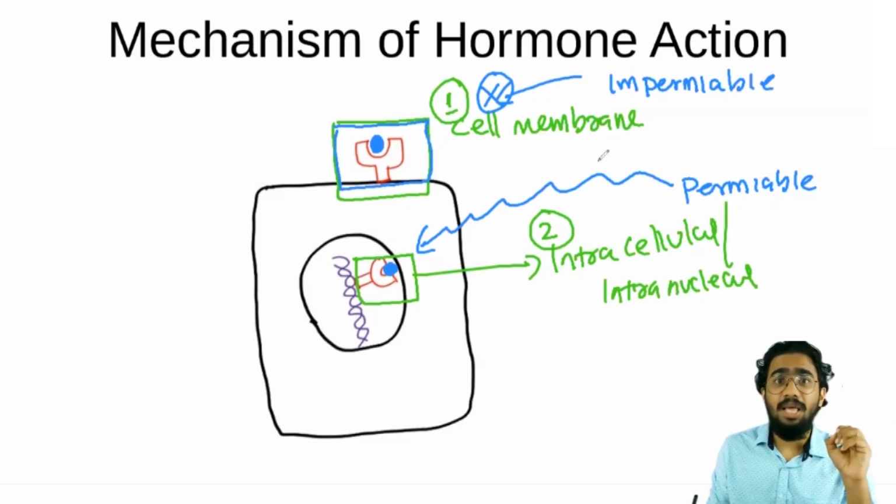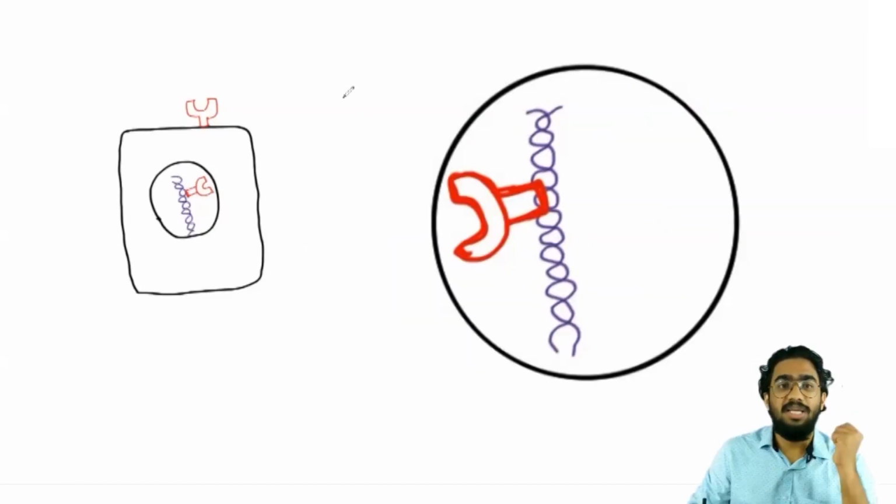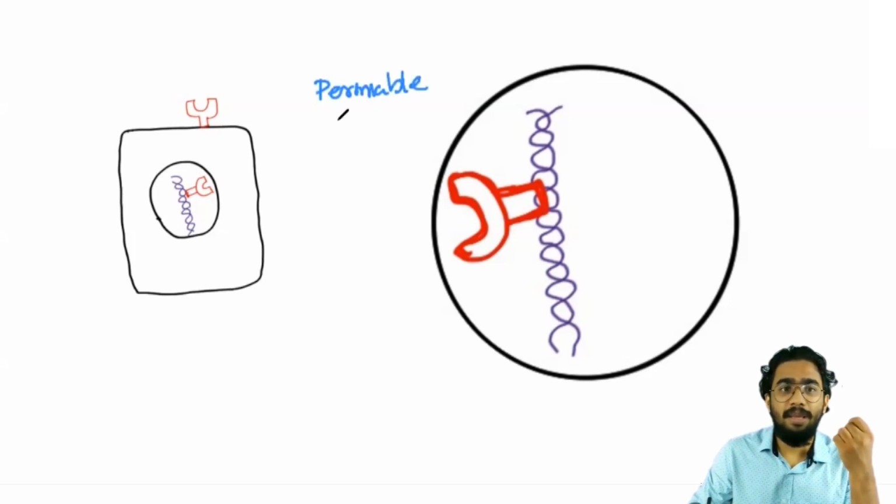Are you understanding? And if the cell membrane is permeable for a particular hormone, that hormone can cross the cell membrane, go inside and bind on the intracellular receptor here. So let's see how each type of receptor produces its effects on the cell. First of all, we'll discuss the action of cell membrane permeable hormones.